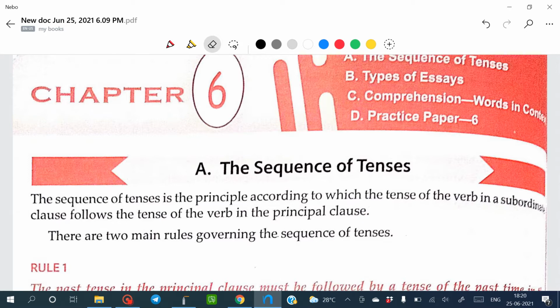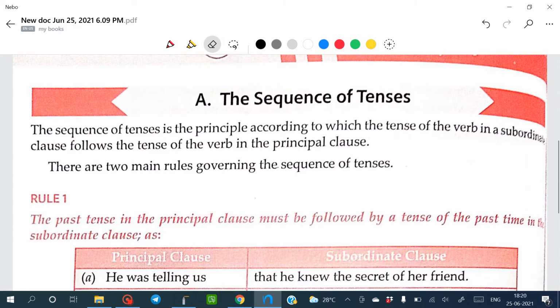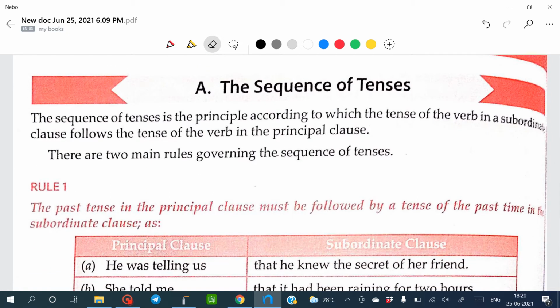Now let's start. If you read out your book's explanation, the sequence of tenses is the principle. You're already aware there are some rules and regulations for everything. In the same way, the sequence of tenses has some principles according to which the tense of the verb in a subordinate clause follows the tense of the verb in the principal clause.